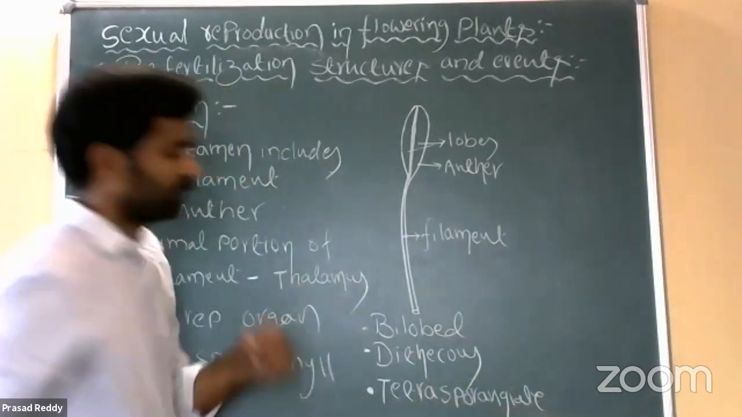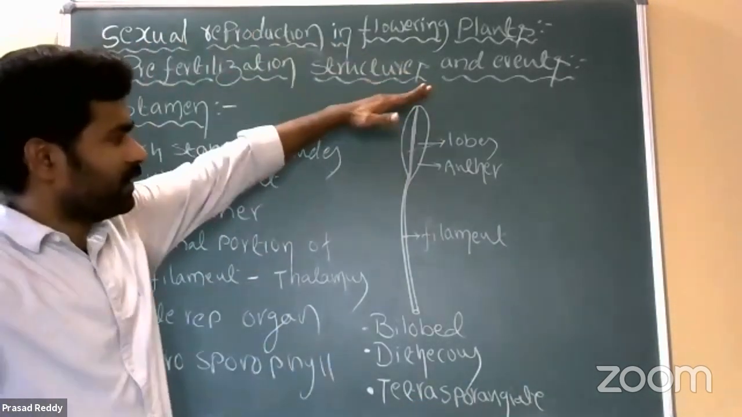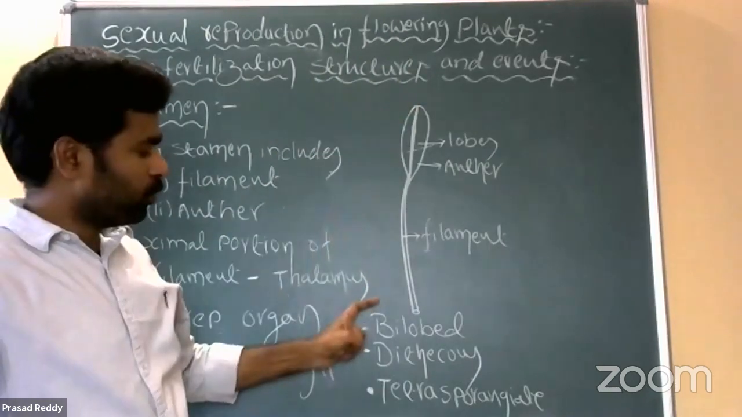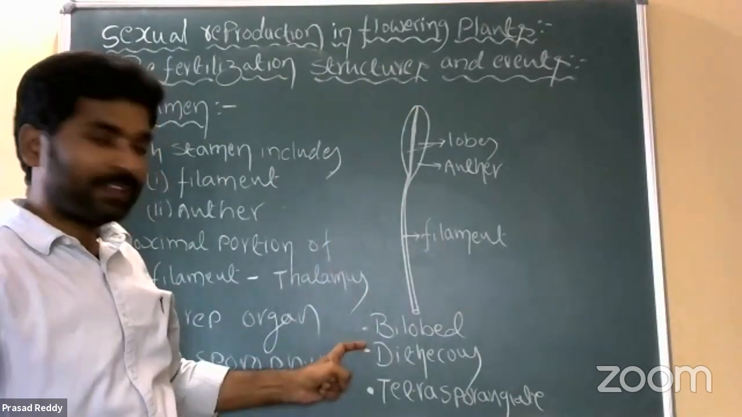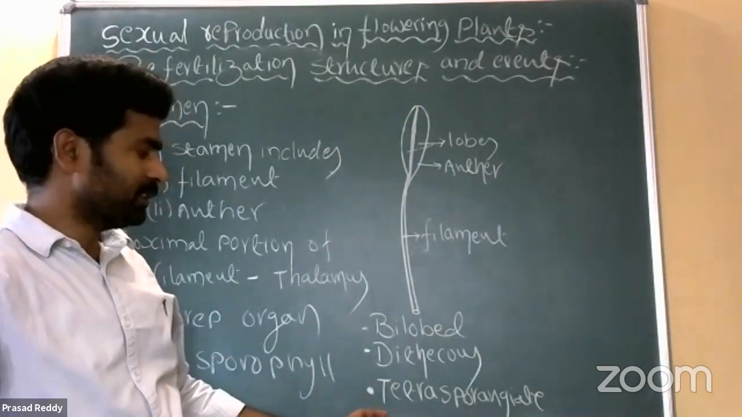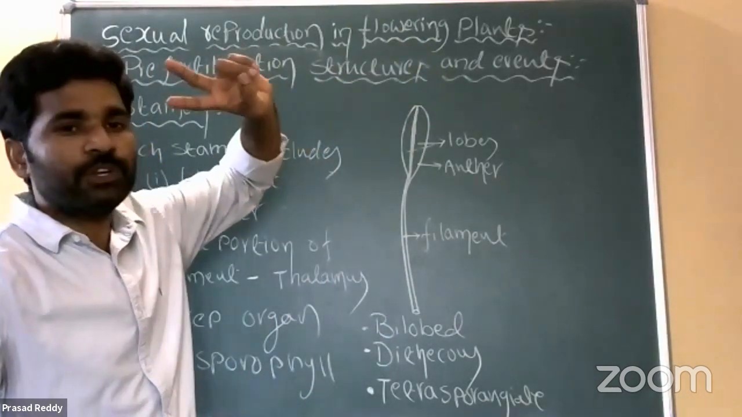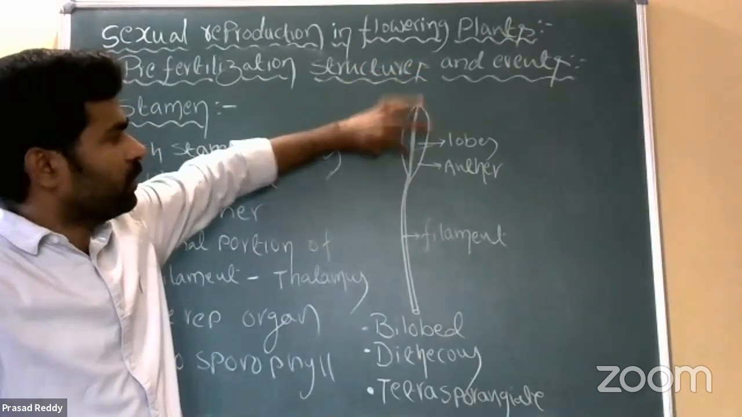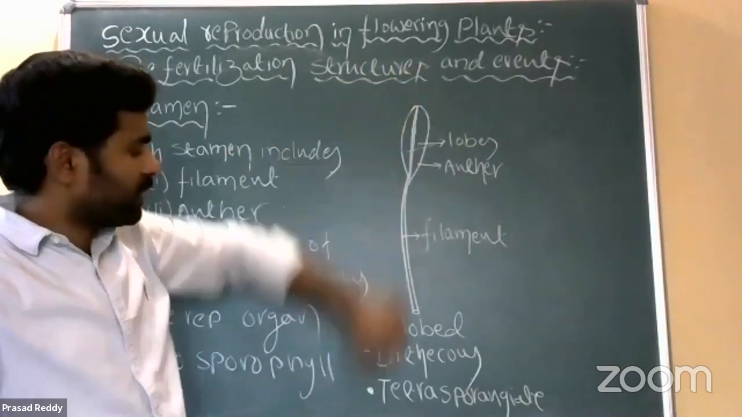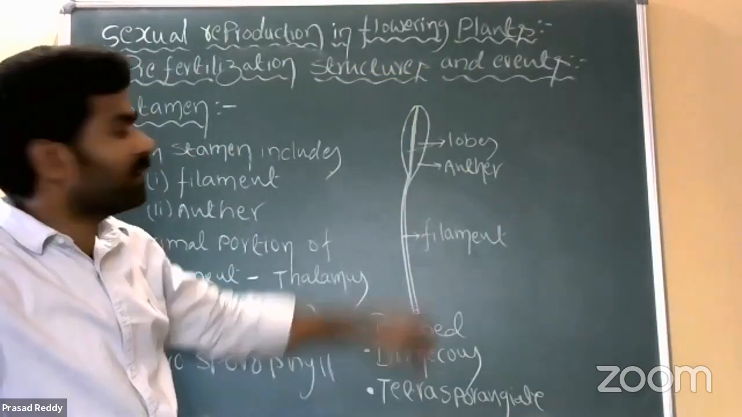Tetrasporangiate anther. Is it clear? So this anther is considered as bilobed anther, dithecous anther, then tetrasporangiate anther. So why do we call it a bilobed anther? It has 2 lobes, 2 longitudinal lobes actually, right? Then second one, why do we call it a dithecous anther?